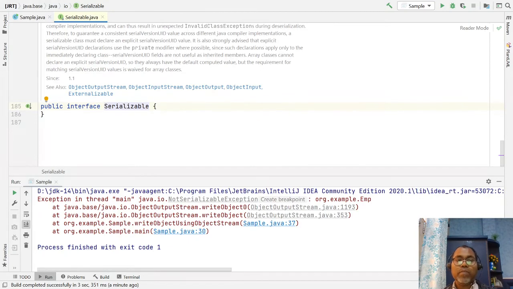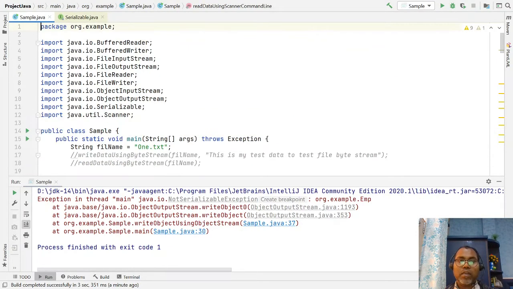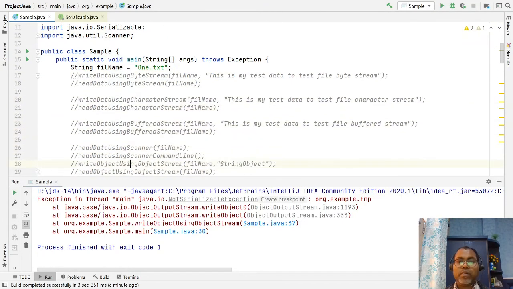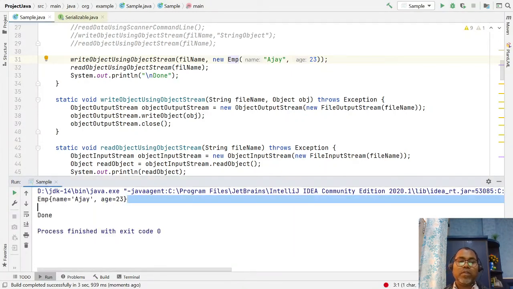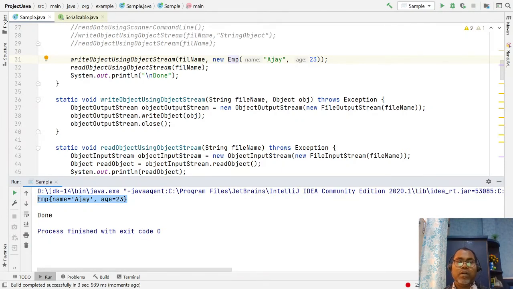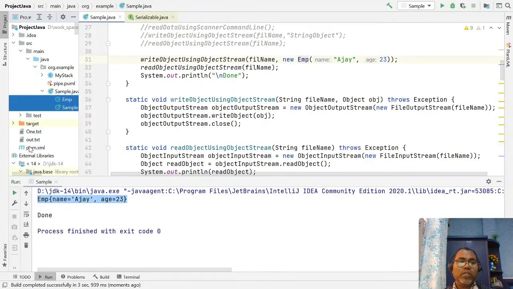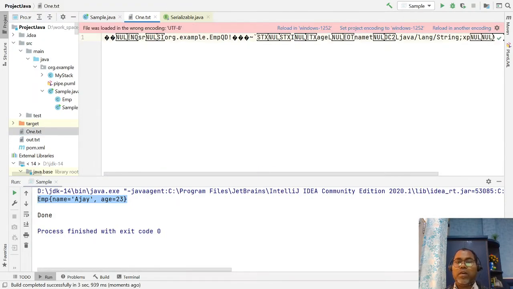So please remember, whenever you are writing your complete object state into a particular file, your class must implement the Serializable interface, and after that you will be able to check that your object is serialized. If you look at how it is stored in the file, it is stored in complete binary format, so you cannot read it, but it contains the complete class structure as well as the instances being stored.